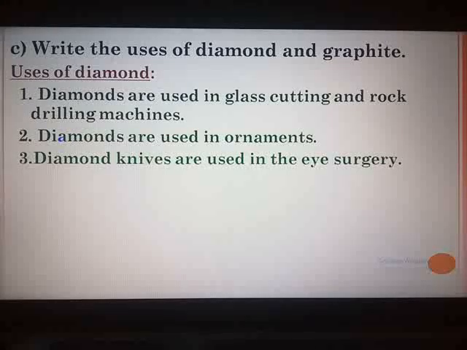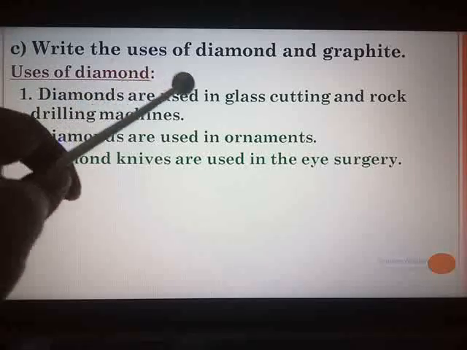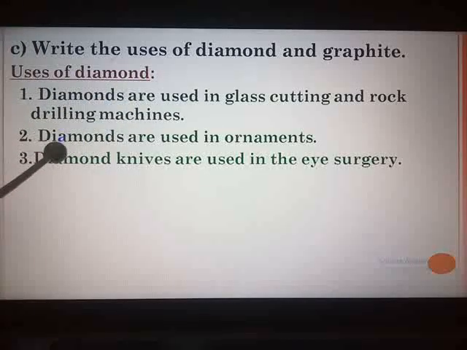The reference page number I have given, page number 140. Here I have written diamonds are used in glass cutting, rock drilling machines. They are used in ornaments, and diamond knives are used in eye surgery. Apart from this, I have also told you that whatever use you get from Google, if it is scientifically correct, that use you can add over here.